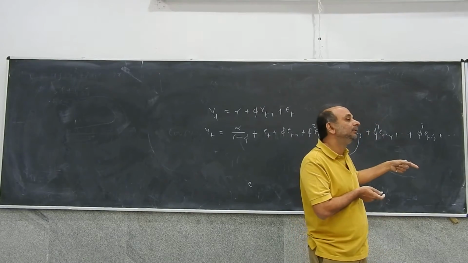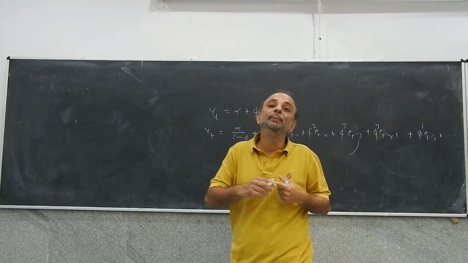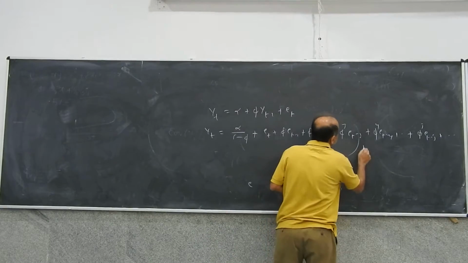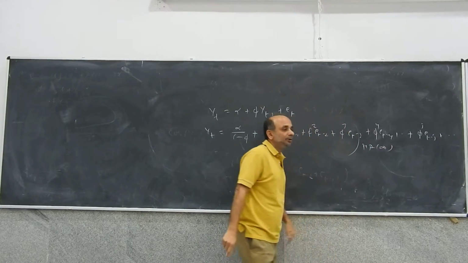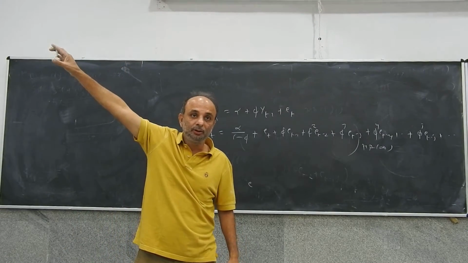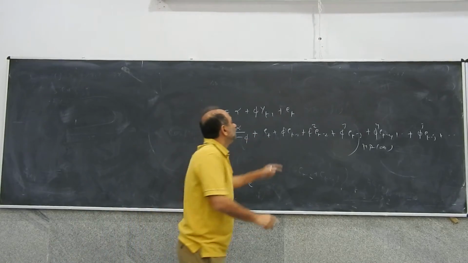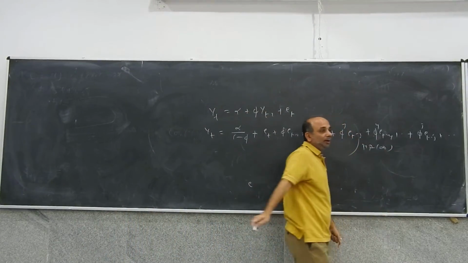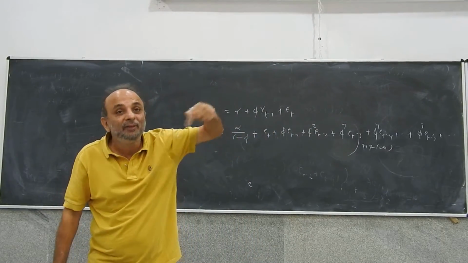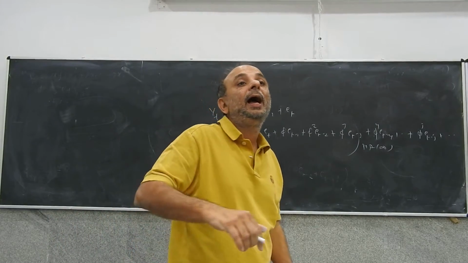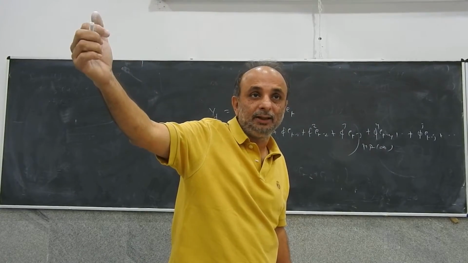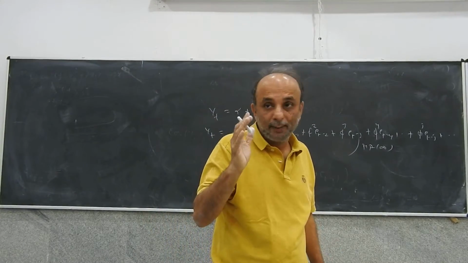So every stationary AR(1) process is in fact an MA process of infinite order. This is nothing but an MA infinity process, because we are writing yt as a constant plus a sum of infinitely many past shocks. The beauty is that because the absolute value of phi is less than 1, these quantities keep on becoming smaller and smaller, so a finite sum is possible. The important thing is that every stationary AR process can be written as an infinite order MA process.